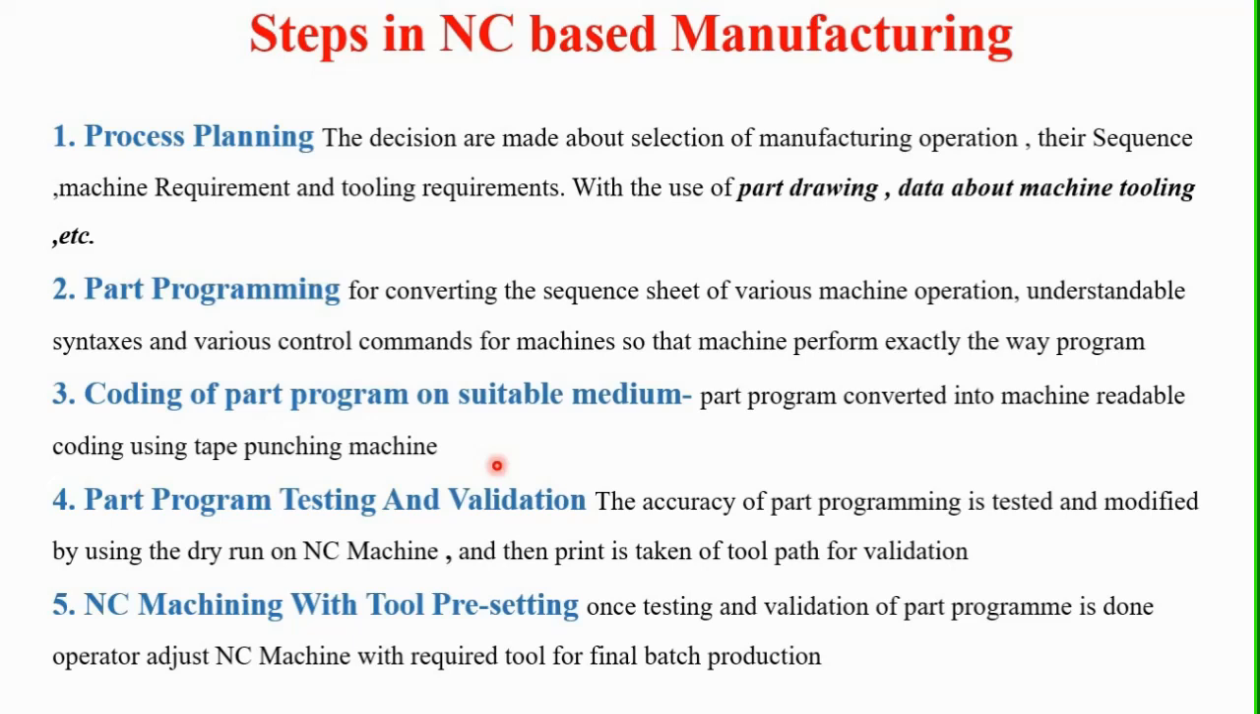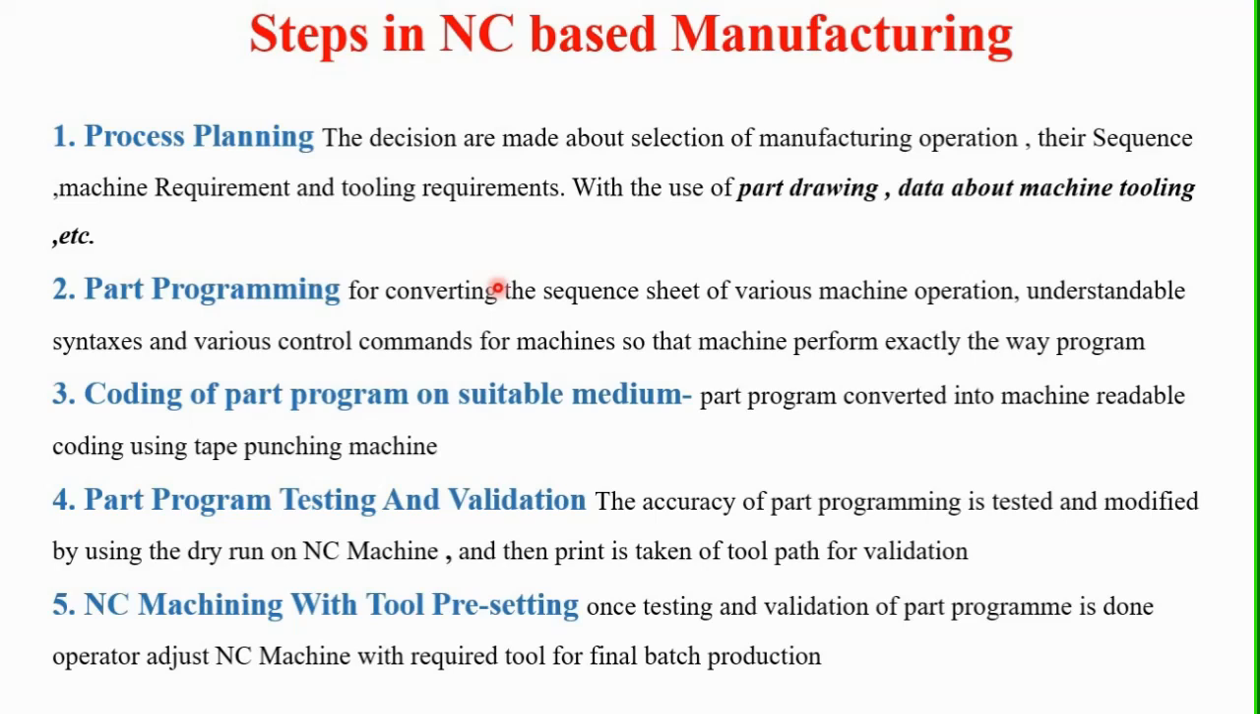So the first step in NC based manufacturing is process planning. Here the decisions are made about the selection of the manufacturing operations, their sequence, then machine requirements and tooling requirements. The part drawing, data about the machining, and the machine tooling are used to plan this process. Various operations and their sequence are planned in this first step of NC based manufacturing.